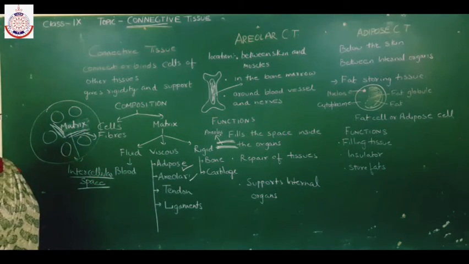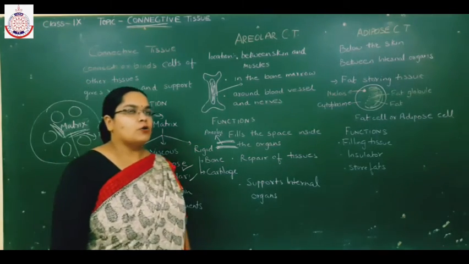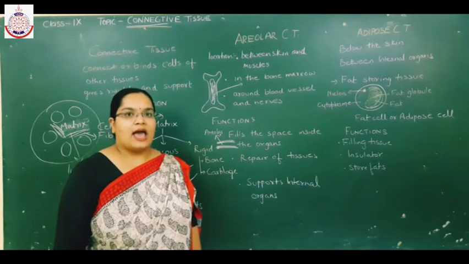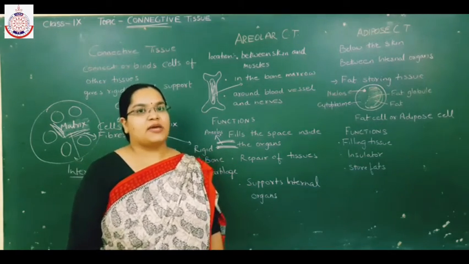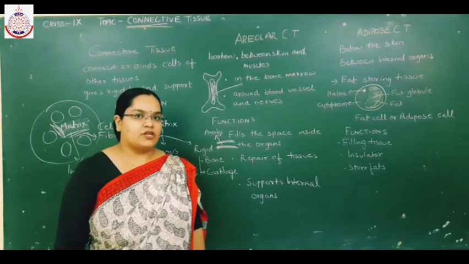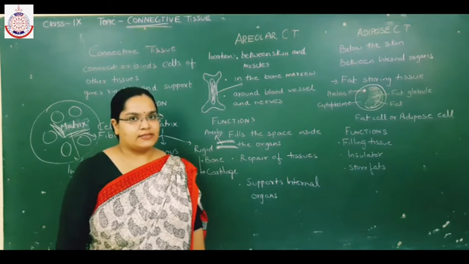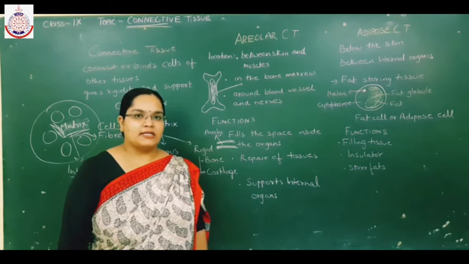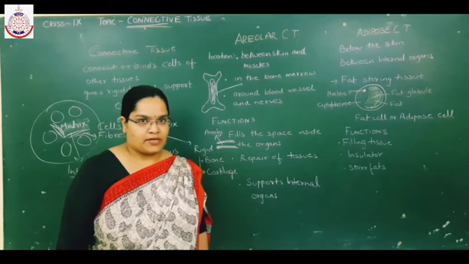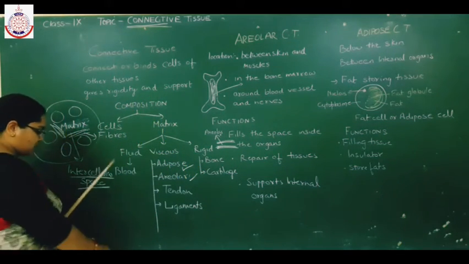Now, what is the composition of connective tissue? As you have already studied about epithelial tissue, the cells have very little intercellular space or none. But in connective tissue, large intercellular space is present between the cells, and this intercellular space is filled with a substance known as matrix. Along with cells, fibers are also present.